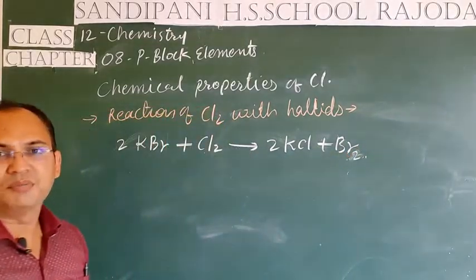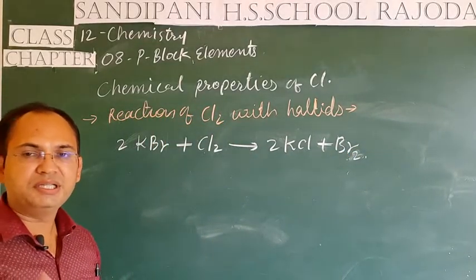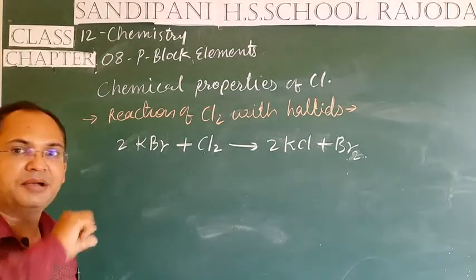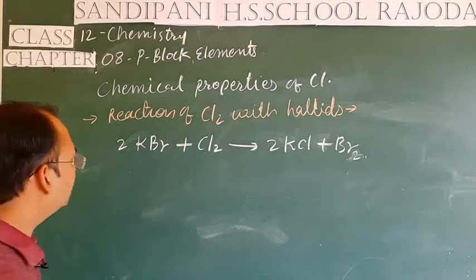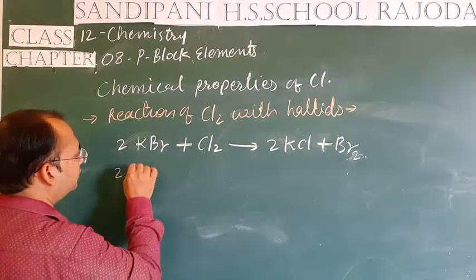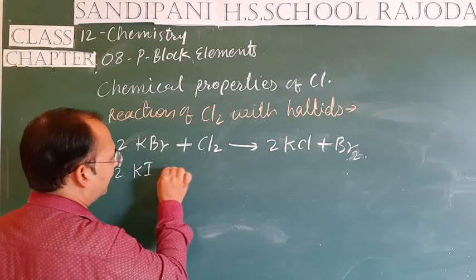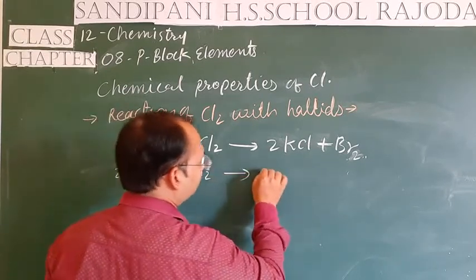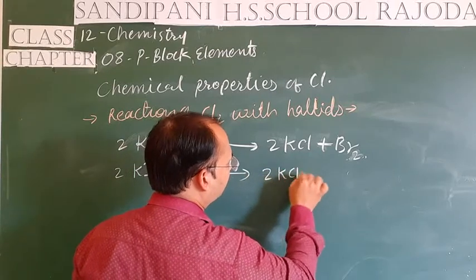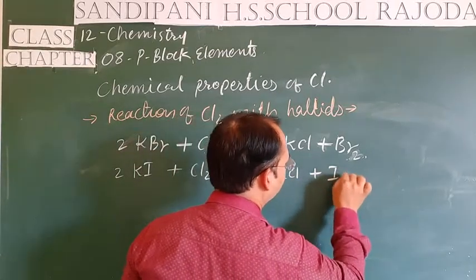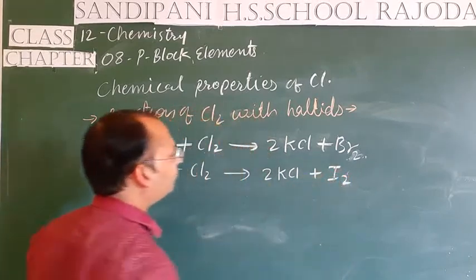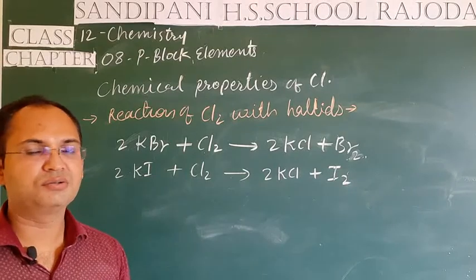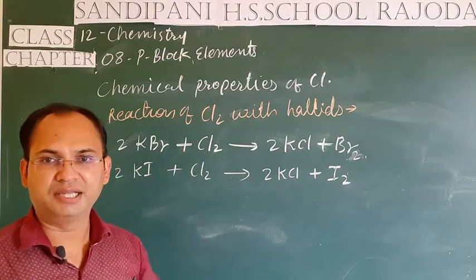Bromine is produced. Second, when it reacts with the halides of iodine like potassium iodide, it replaces iodine also. In the same way, when 2 KI, potassium iodide, is made to react with chlorine, two molecules of KCl are produced along with the production of iodine. So this is the reaction with the halides.